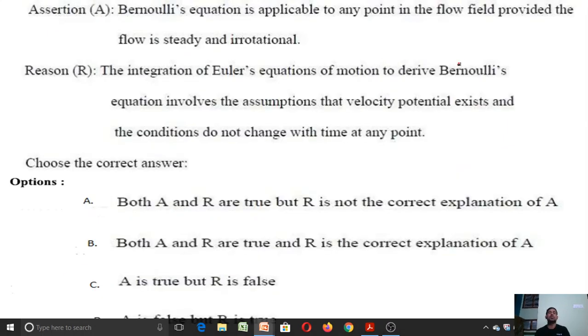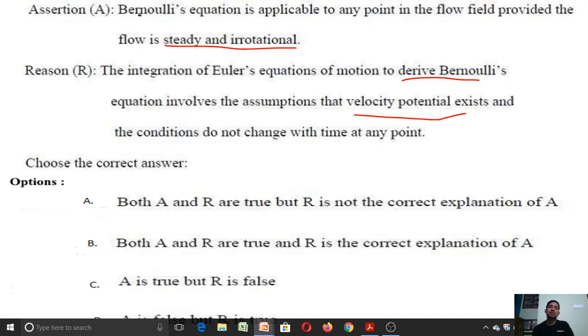So let us discuss one more question. It is a logical question here, an assertion and reasoning type question. The assertion is, Bernoulli's equation is applicable to any point in a flow field provided the flow is steady and irrotational. And the reason is, the integration of Euler's equation of motion to derive Bernoulli's equation involves the assumption that velocity potential exists and conditions do not change with time at any point.